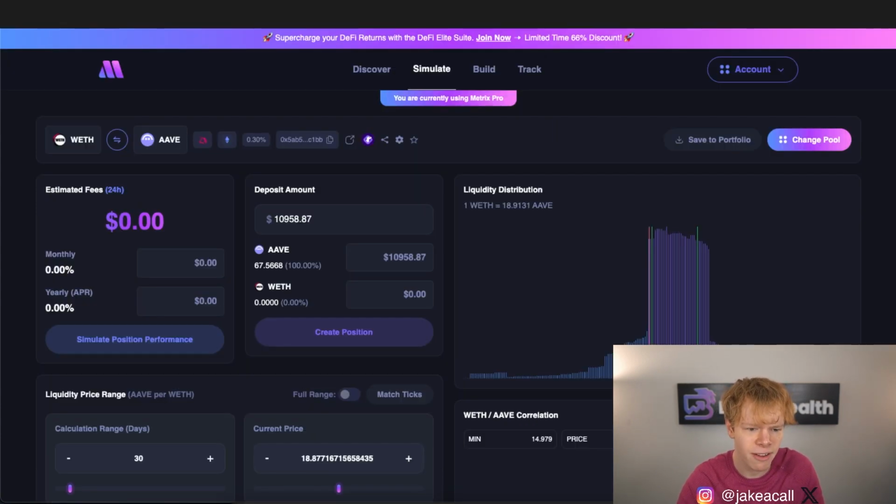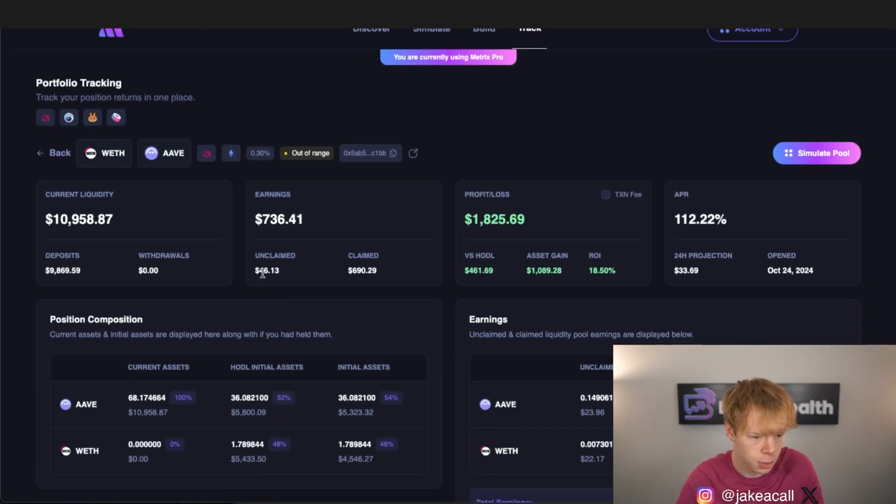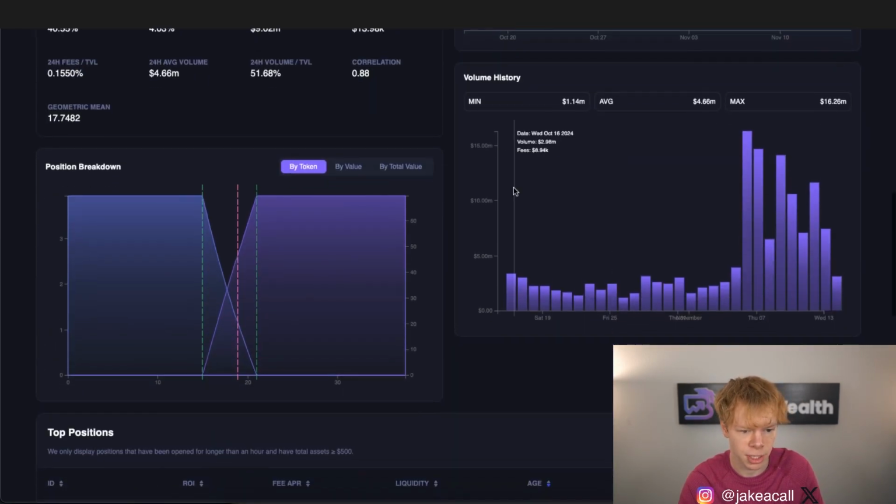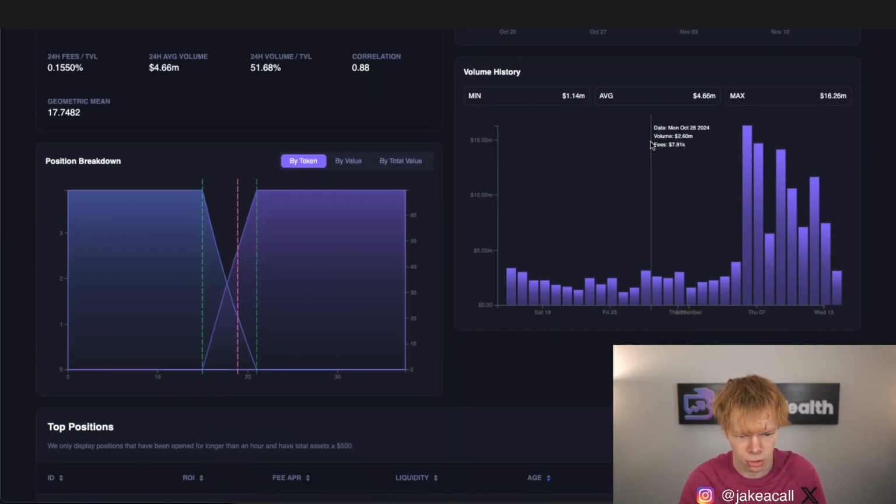And guys, I obviously have more than $40 in earnings. It's just I have 46 bucks in unclaimed. But when it comes to actually looking at the results, I've got to look at a couple different things. The first thing I always look at is volume history, right? You can see over the past 30 days, volume has significantly picked up, but volume is also starting to drop down, which means I don't want to just look at this because that volume is trending downwards.